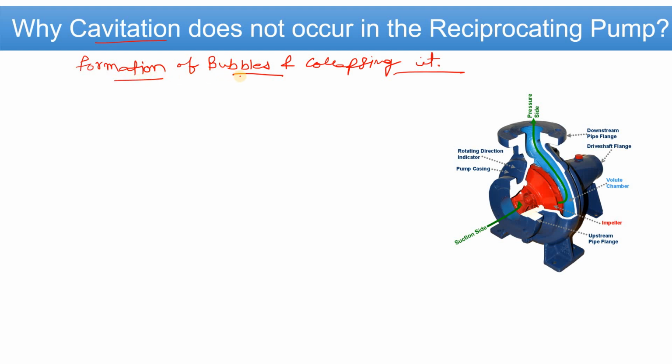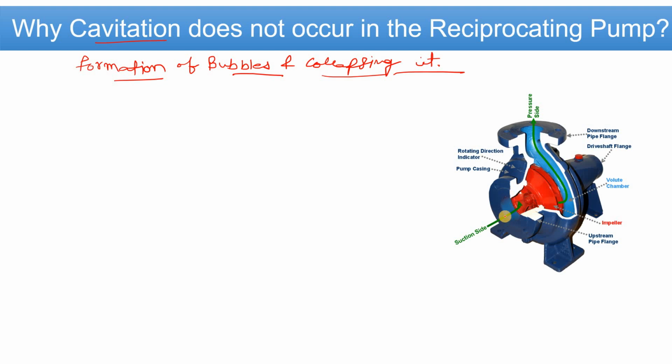Now how does the formation of bubbles occur? Because of boiling, and I hope you know the definition and concept of boiling. How do those bubbles collapse? Because of the increase of pressure, which we will discuss in the case of the centrifugal pump. We have already covered how the centrifugal pump works and generates pressure. Please check out that video as well.